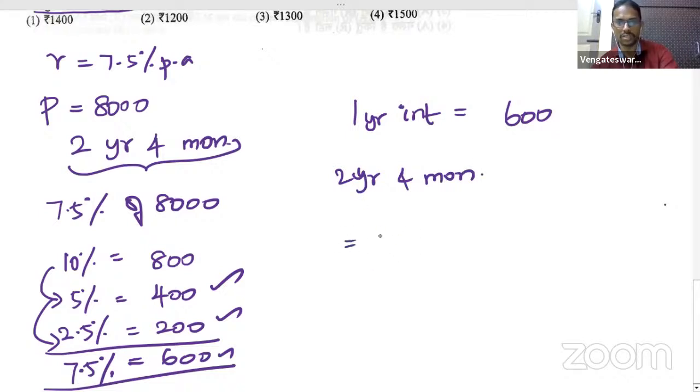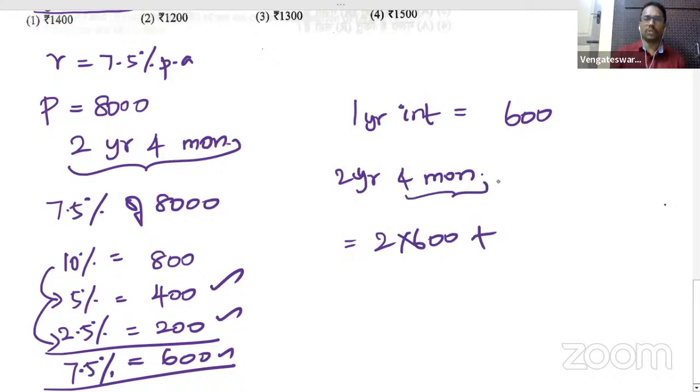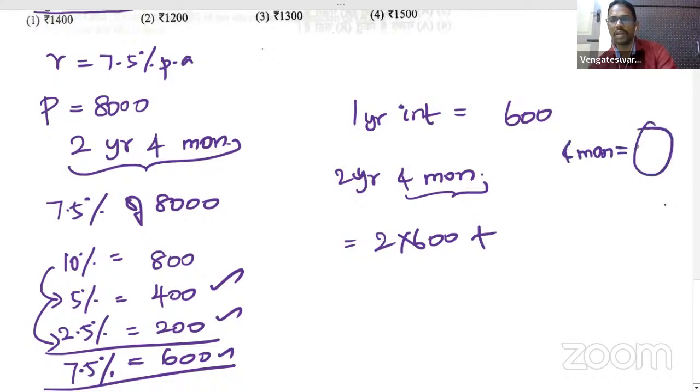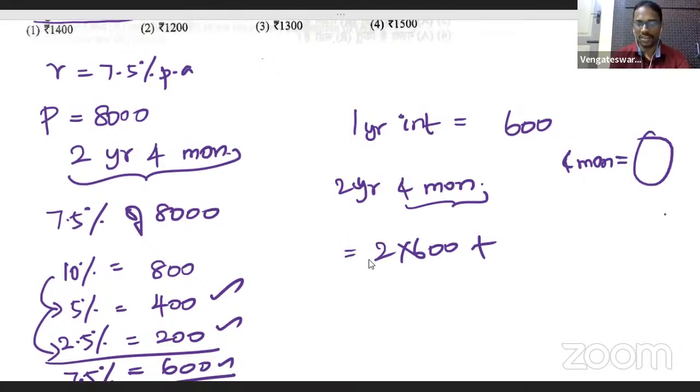So 2 years is 2 times 600. You have an extra 4 months. What about 4 months, students? Because 1 year is completely 12 months, and we have 4 months. Can anyone tell me what 4 months is as a fraction of 1 year? Can you get me the fraction, please? I'm waiting for your response. If anyone can give me the fraction, it will be better.